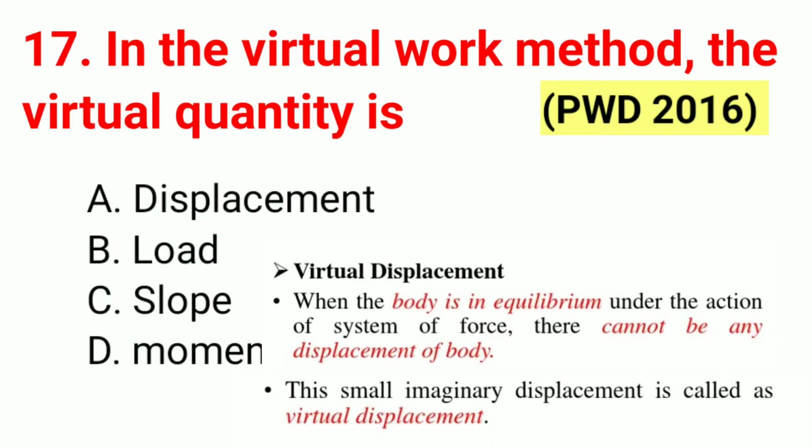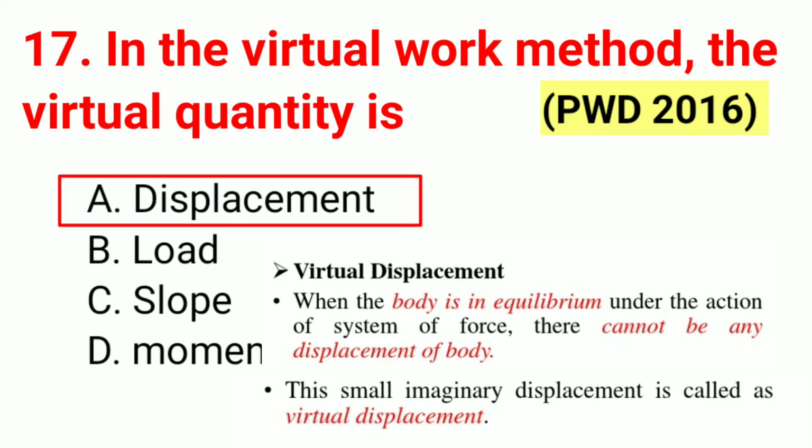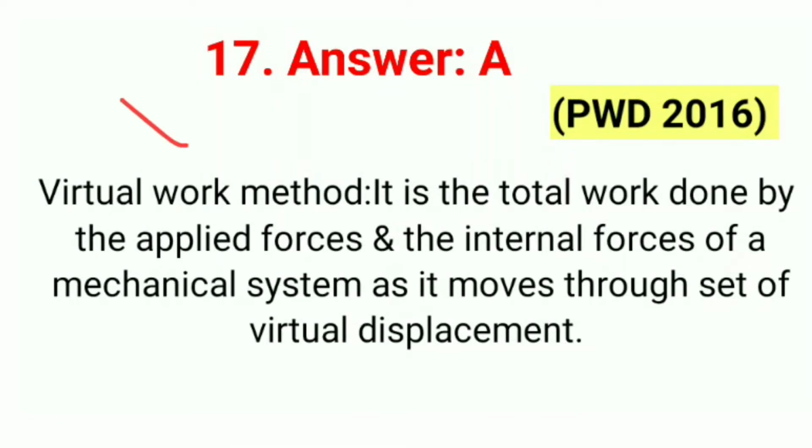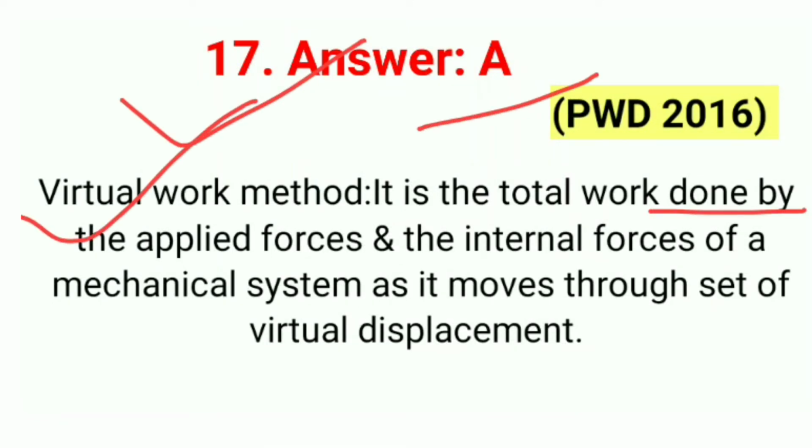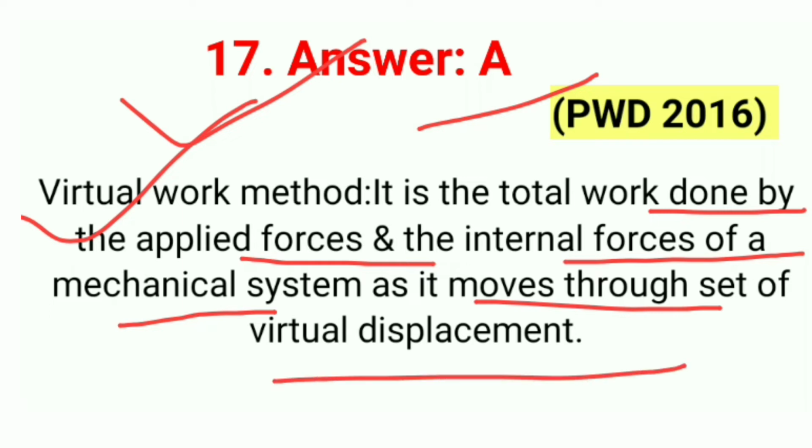Question number 17. In the virtual work method, the virtual quantity is. So the correct answer is option A, displacement. The answer to this 17th question is A. Virtual work method is the total work done by the applied force and the internal forces of a mechanical system as it moves through a set of virtual displacements.